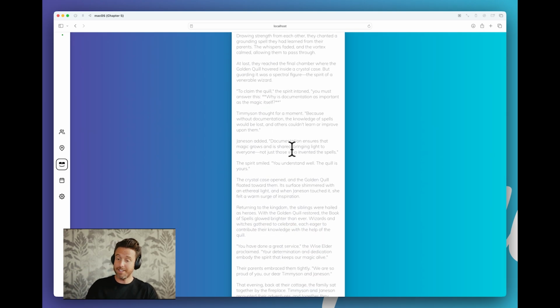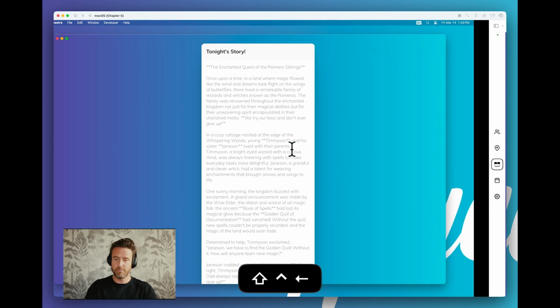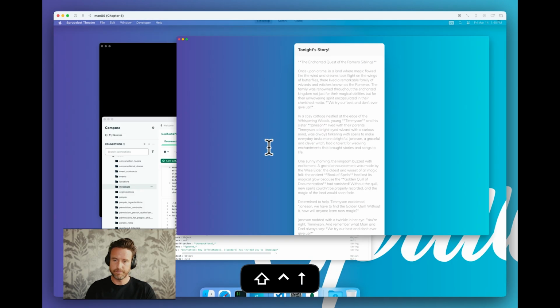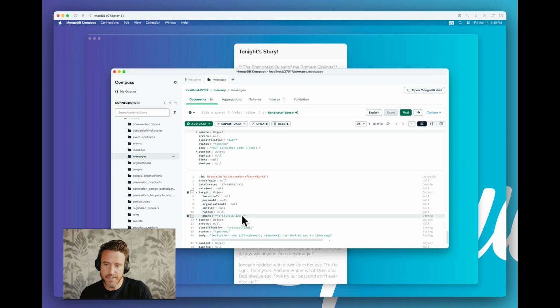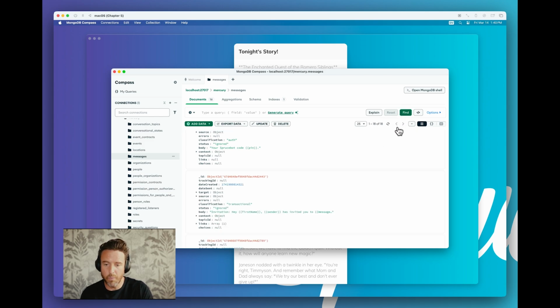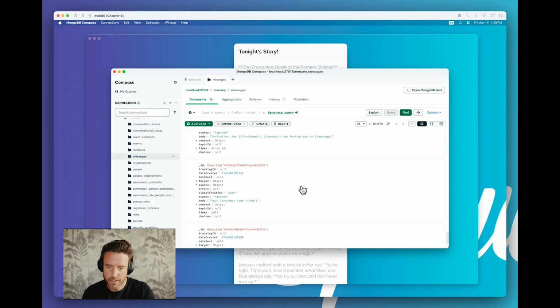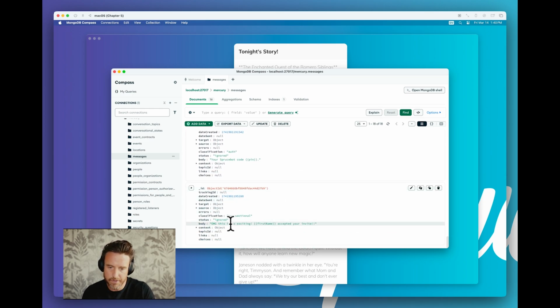Now, what you didn't get to see is, watch this. Let's go back to MongoDB Compass. Let's find in the messages again. We should have 17. We have 18. Oh, because of another pin one. So look at this. OMG, this is so exciting. First name accepted your invite. Context shares it. How cool is that?